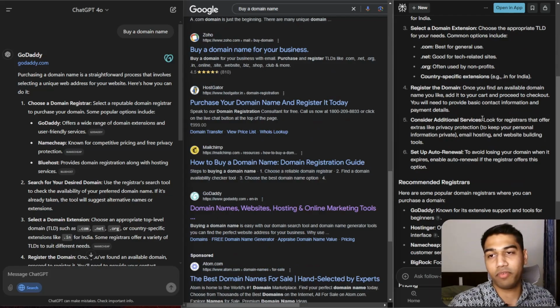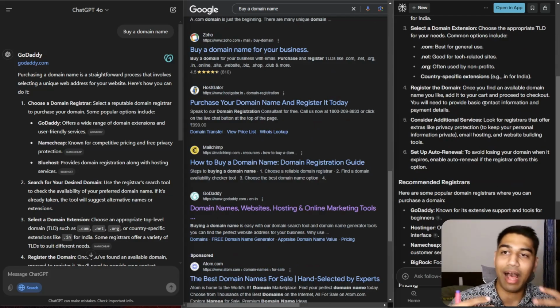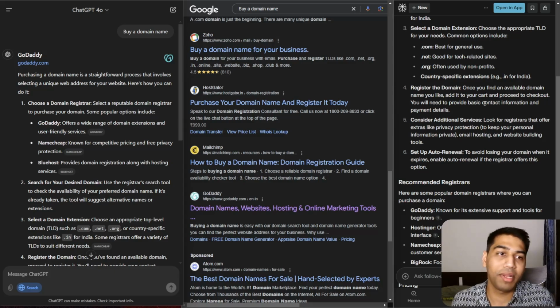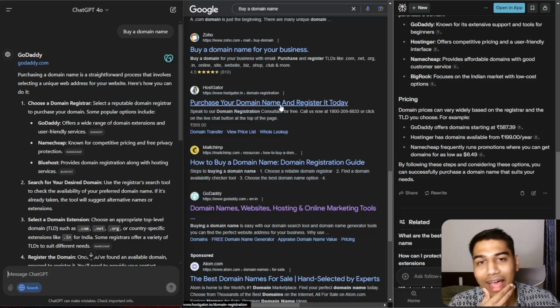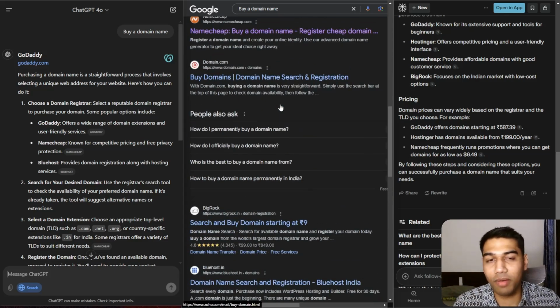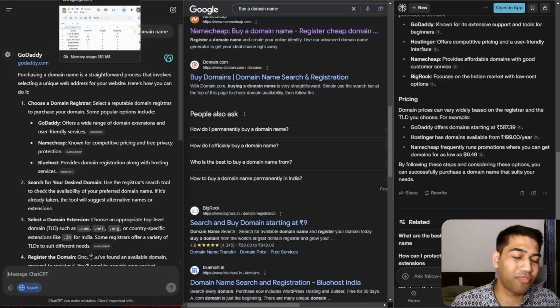I would obviously prefer the one on the left hand, right? Given that I still know how to buy a domain, but if someone is trying to do this for the first time, they get the instructions right there and just get what they want. So from a resource perspective, I'll give Google maybe half marks just for the sake of it, but let's see what the final results come up to.